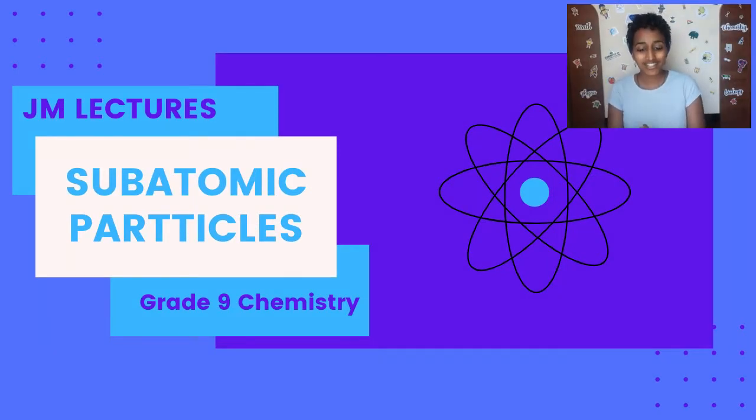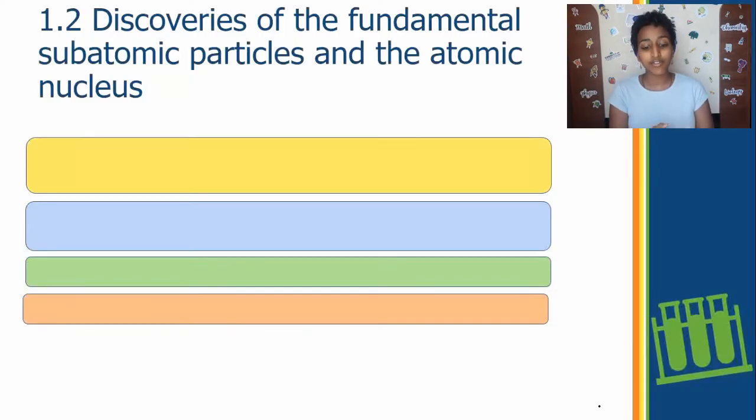Back to JM Lectures. This is the second subunit of the first unit of grade 9 chemistry, discoveries of the fundamental subatomic particles and the atomic nucleus. Now, after Dalton, a lot of discoveries were made about the atom. People were starting to get really curious and they started to do experiments and different trial and error processes, and they found out a lot about the atom.